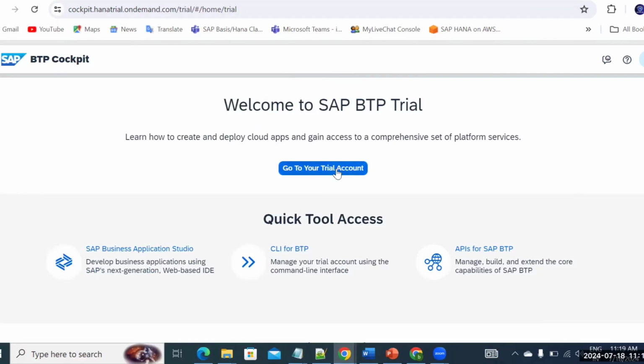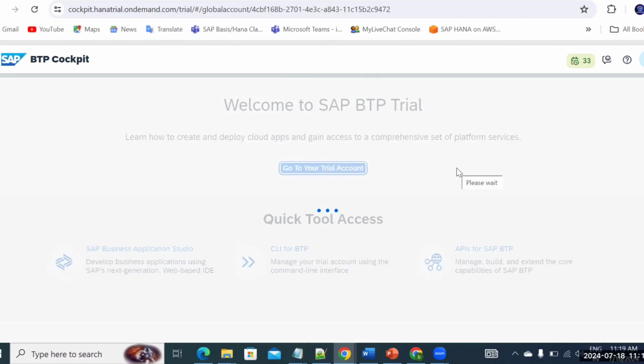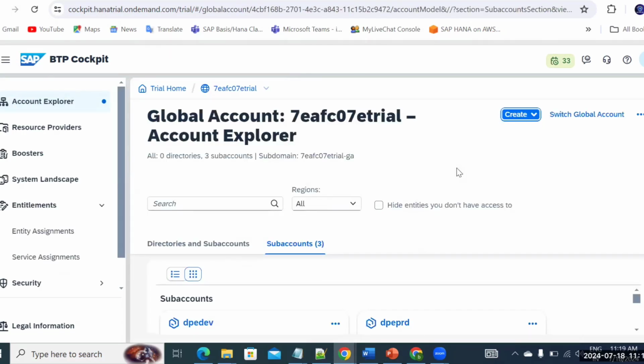Then we'll be going into the subaccounts and the global account. Most of the training will cover both sides: the subaccount and global account in your BTP cockpit, and also using the BTP CLI and the CF CLI. As you can see, this is our trial account, so the entire training will be on the trial account. But for configuration of destination management, you would require some backend ABAP systems, which we will provide. The credentials and login details we'll give you from our side. For the endpoint destination management, you need an additional gateway server or ABAP servers, and we'll provide those credentials.